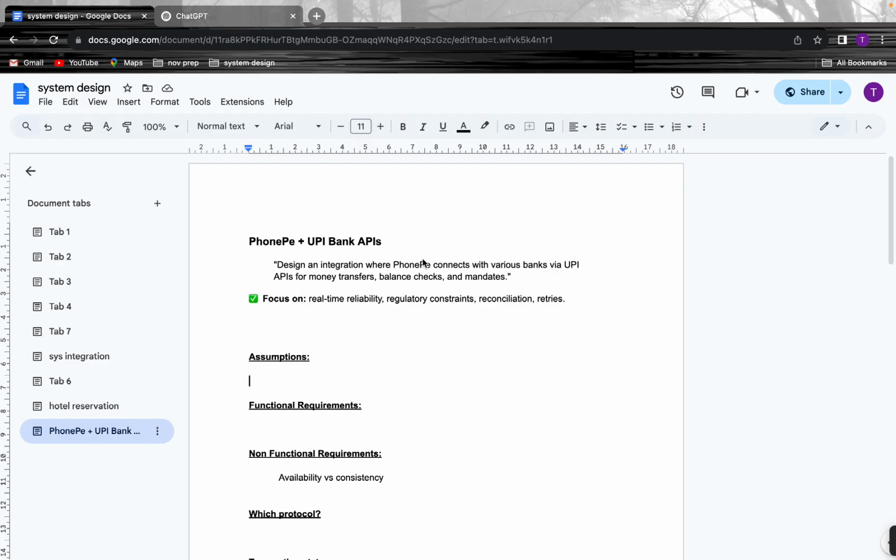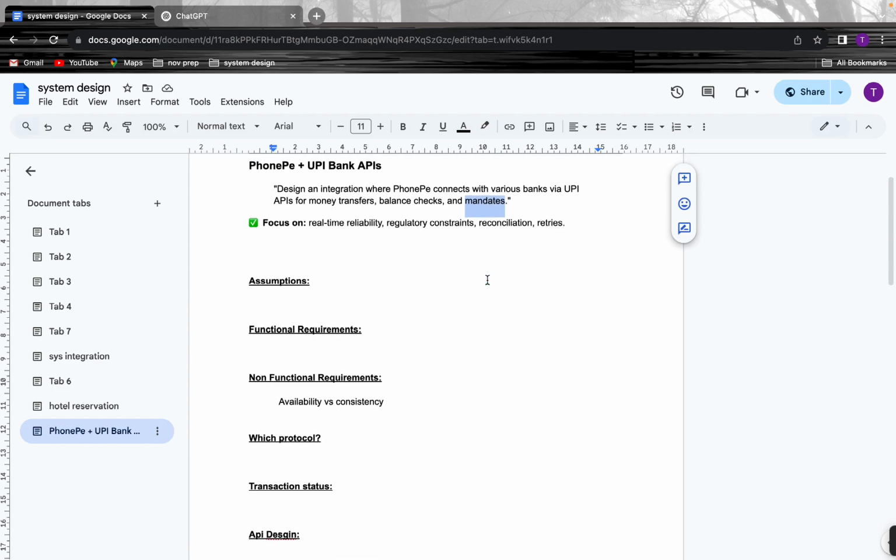Design an integration where PhonePe connects with various banks via UPI APIs for money transfer, balance check, and mandates. Ideally, we are going to do three things: money transfer, balance checks, and mandates. A mandate is nothing but whenever we allow it, after a particular time it will deduct the money from our account. Now let's go to the functional requirements.